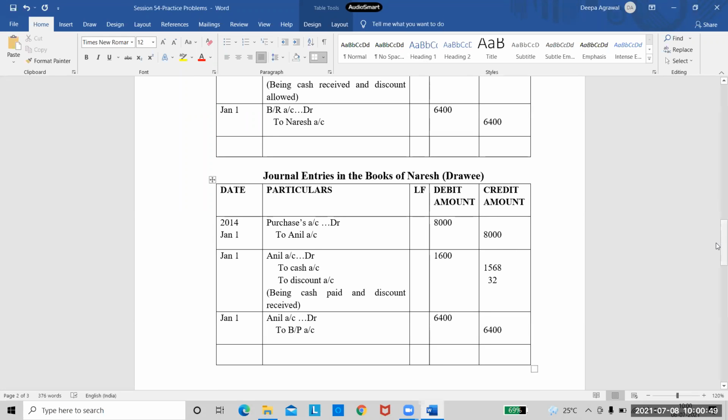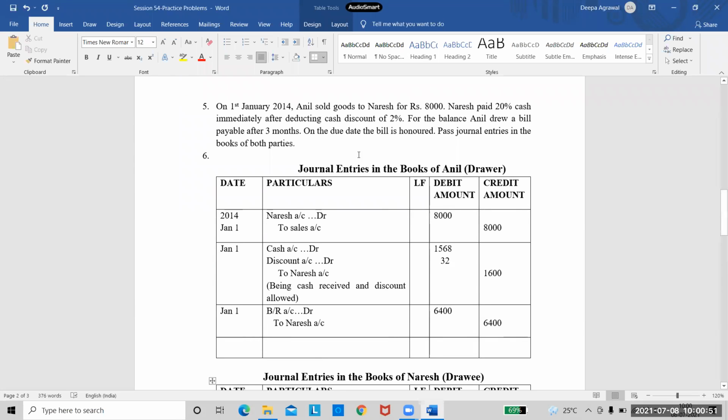Okay, so we have written 3 transactions. Now we are left over with the last one. On the due date, the bill is honored. So what should be the date I put here now? April 4th, correct. Because he said the bill is for 3 months. So from Jan 1st till April 1st, and then always 3 days of grace are given. So April 4th is my due date, and on that date the bill is honored.